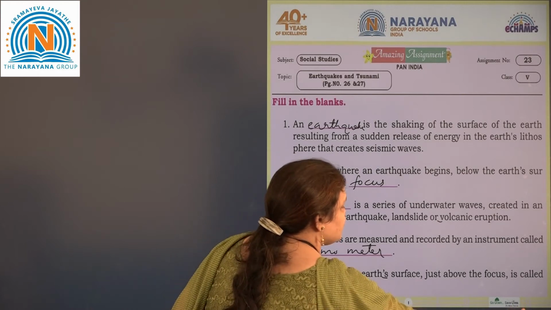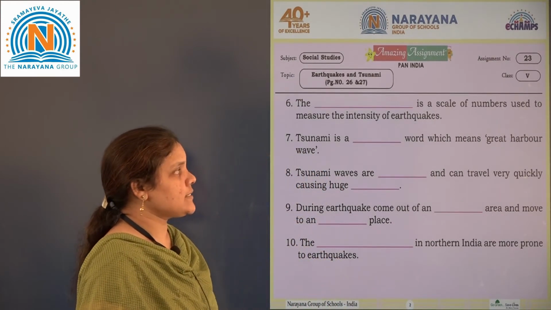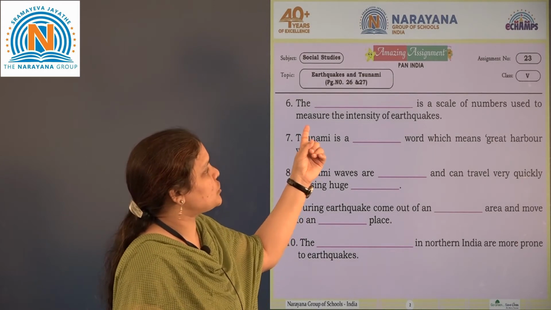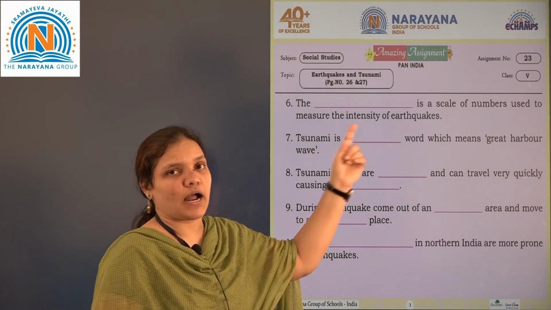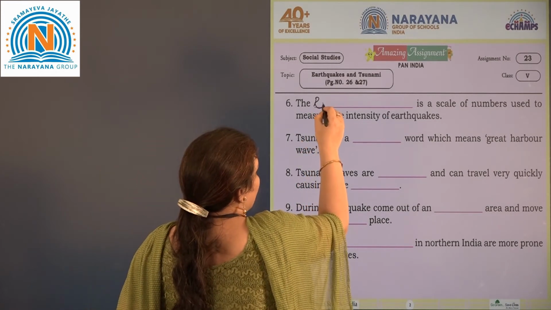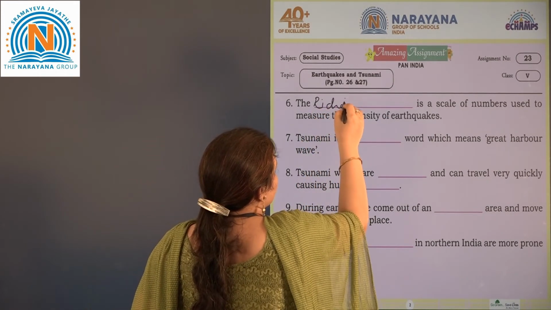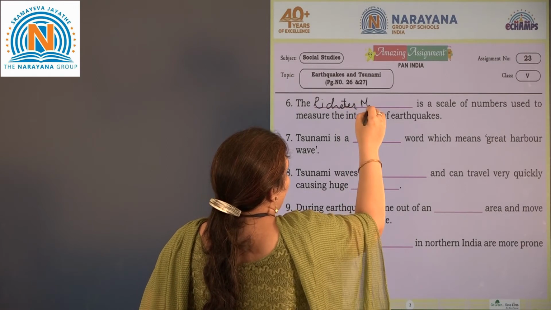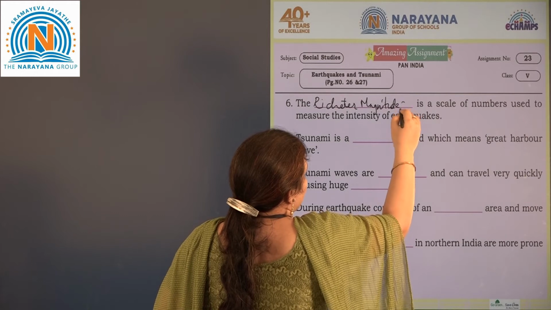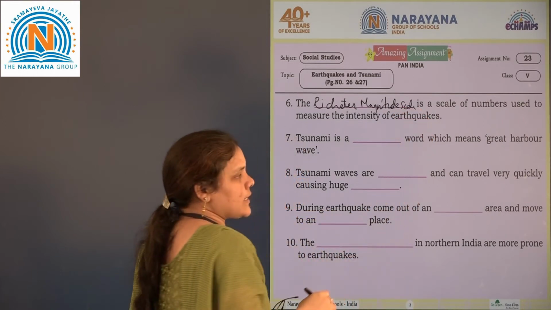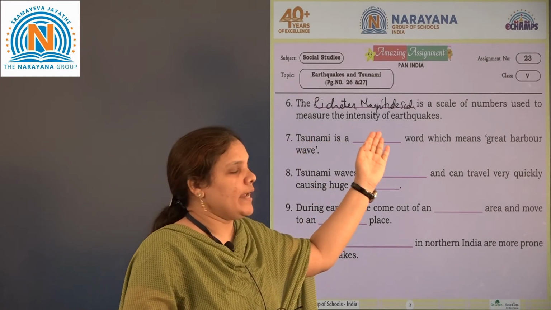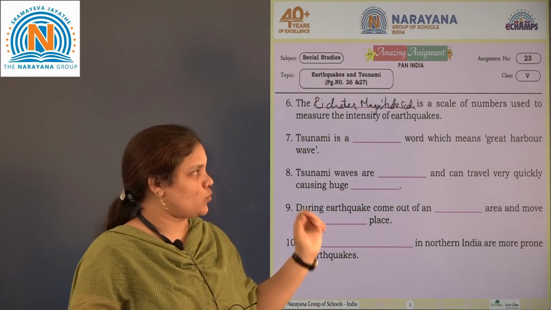Then sixth one, the blank is a scale of numbers used to measure the intensity of earthquake. So a Richter magnitude scale. A Richter magnitude scale is a scale of numbers used to measure the intensity of the earthquake.